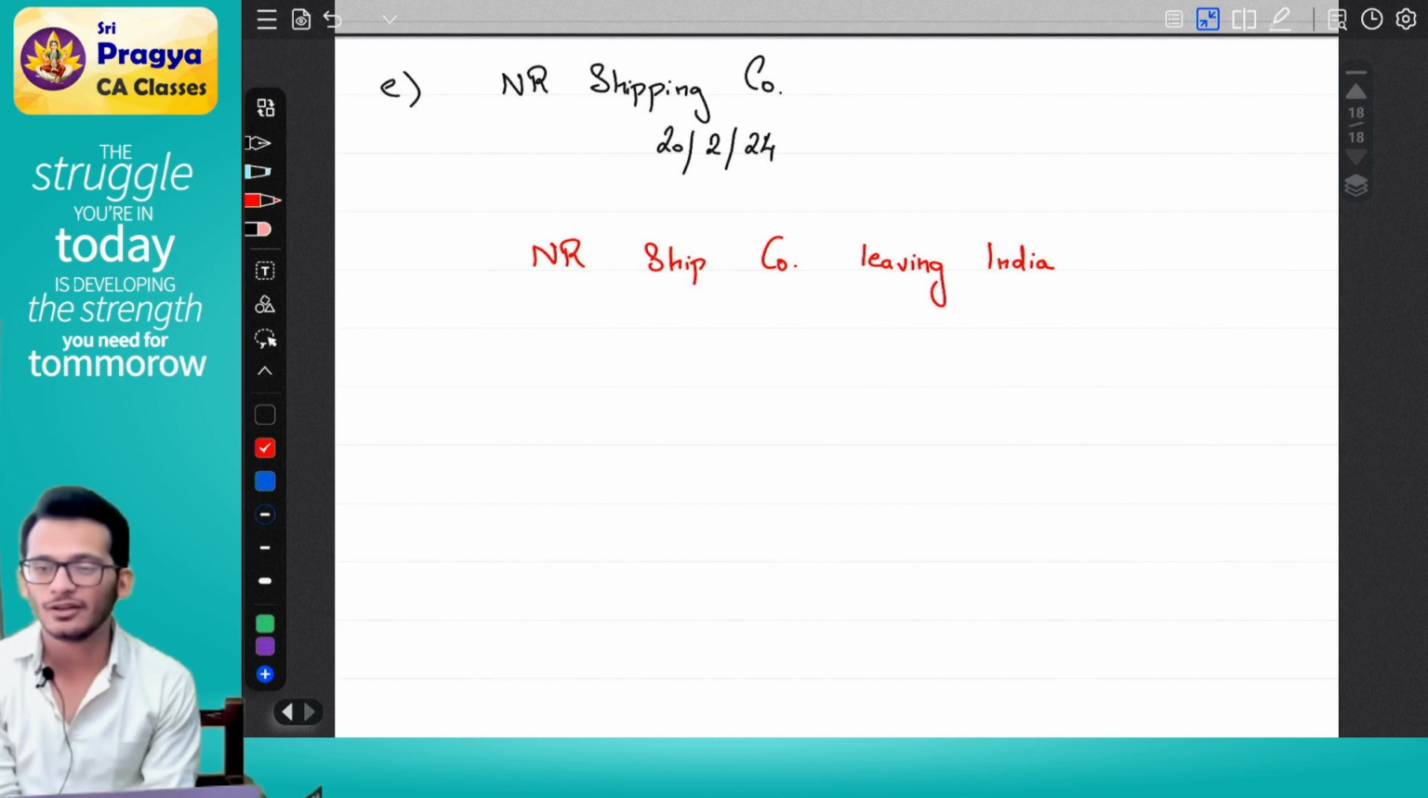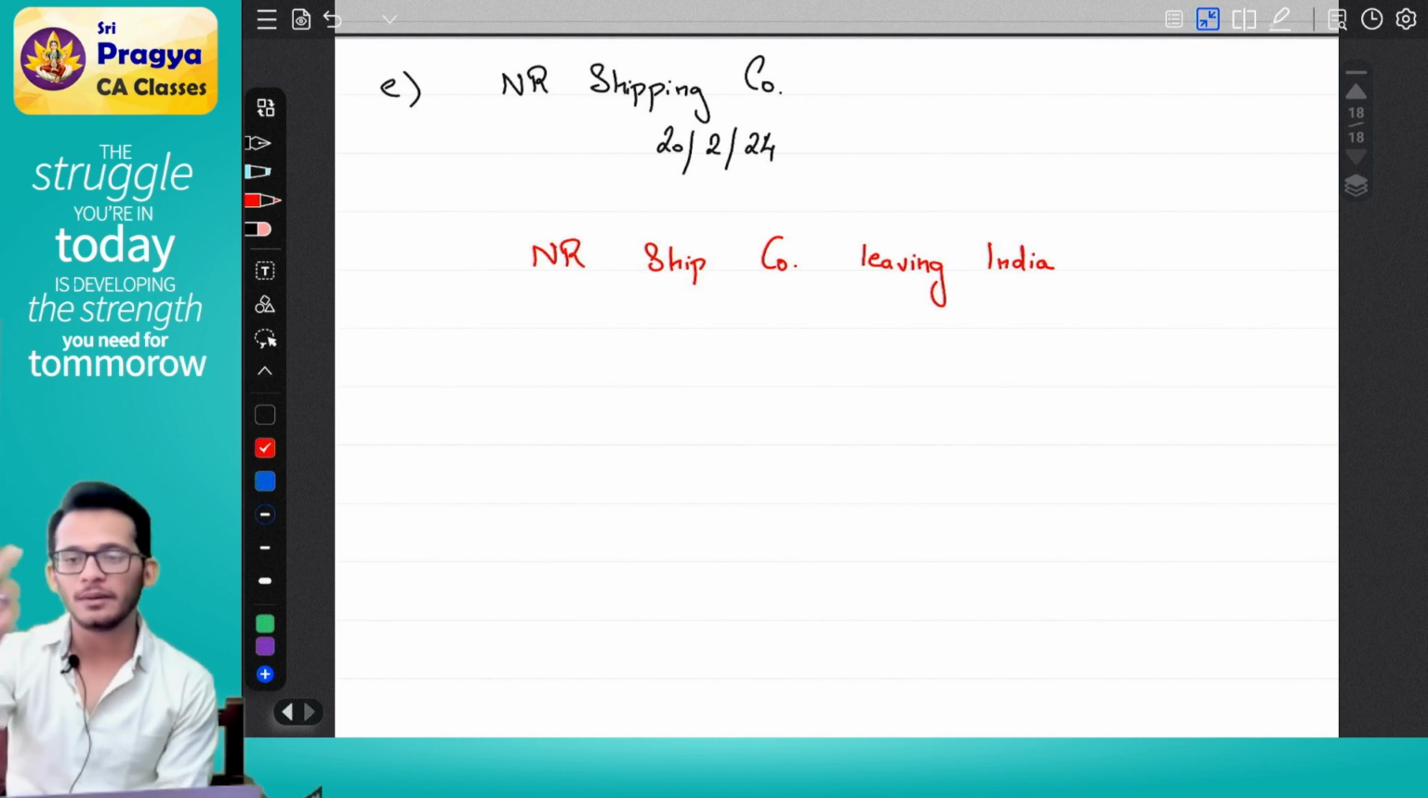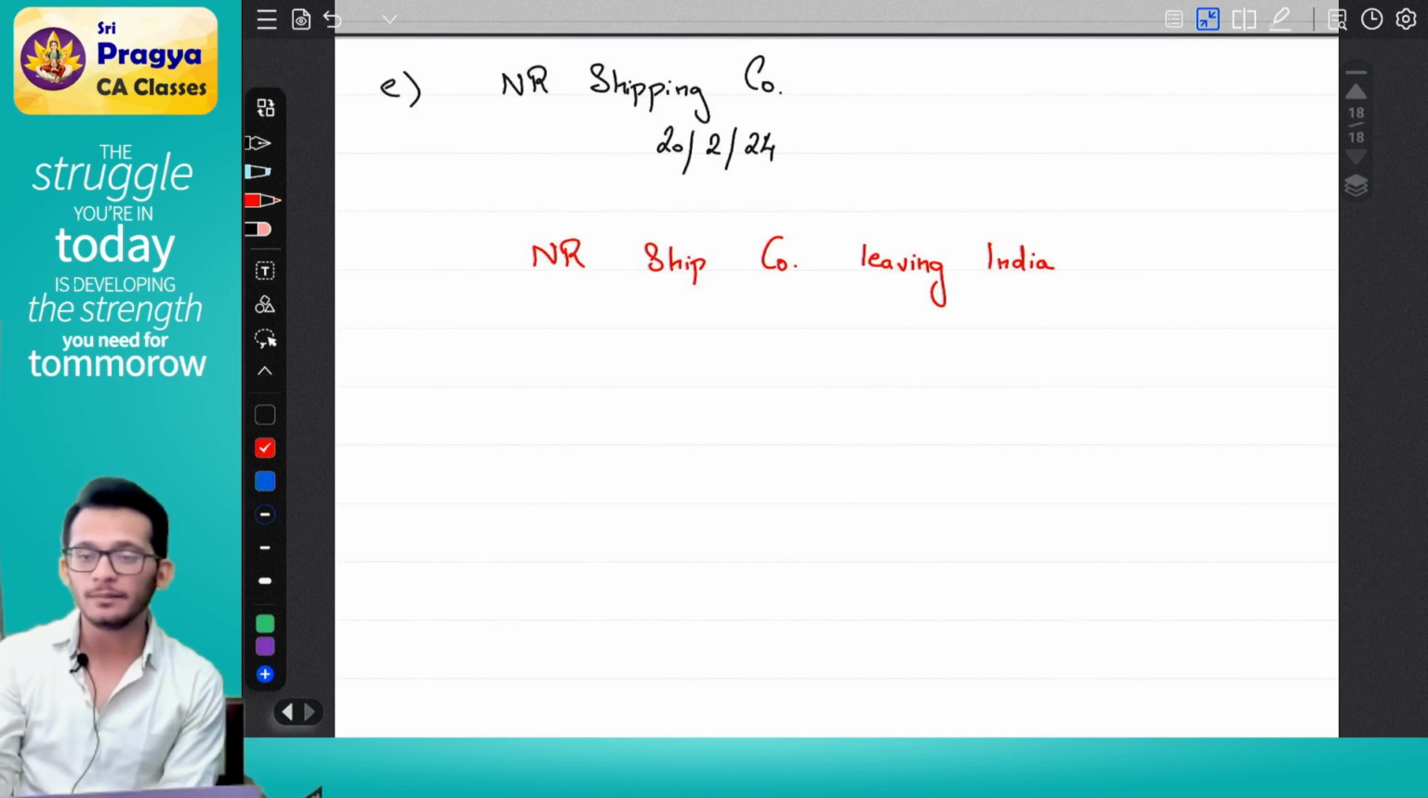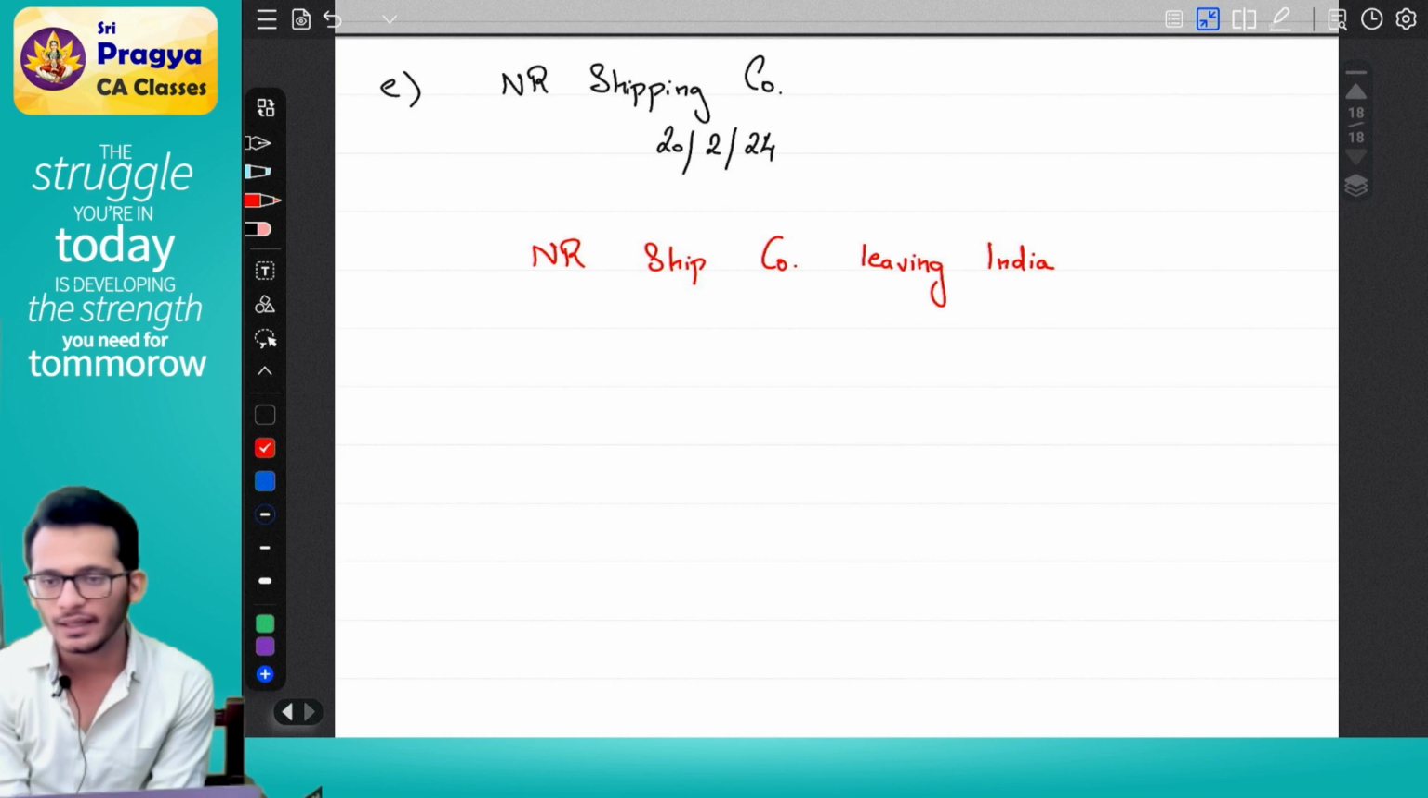Risk is very high. With a flight, at least the risk is low because the flight will keep coming back. 2 days later, it will come back. 3 days later, it will come back. Someday, it will come. But a shipping company may or may not come back.